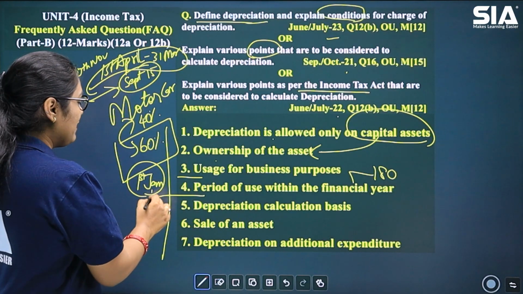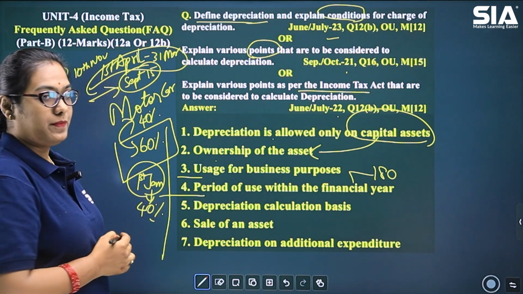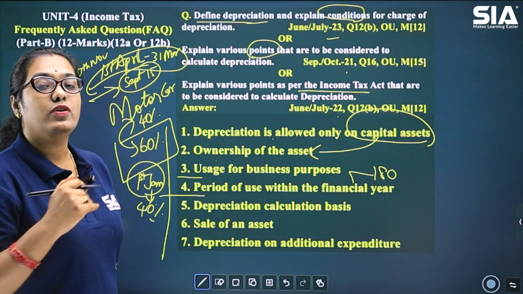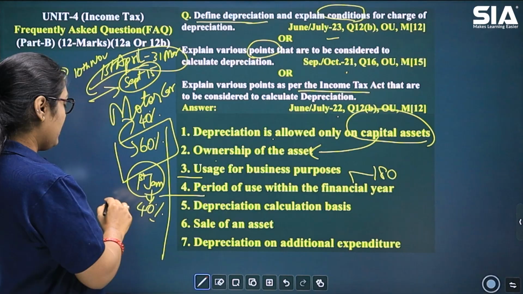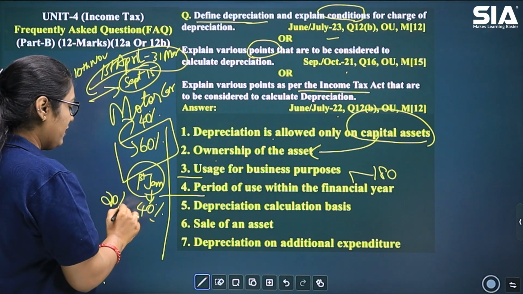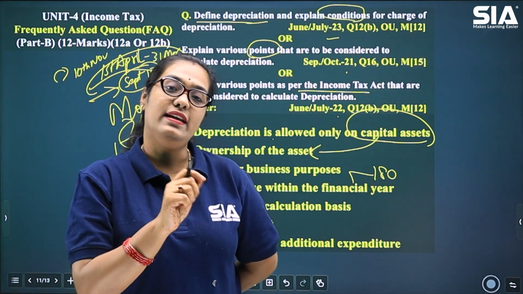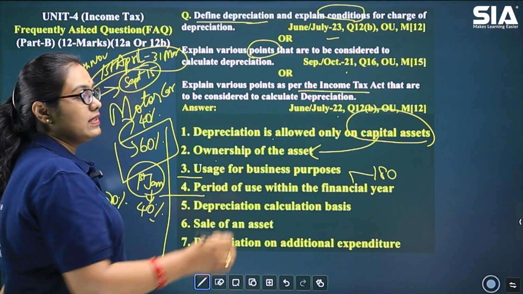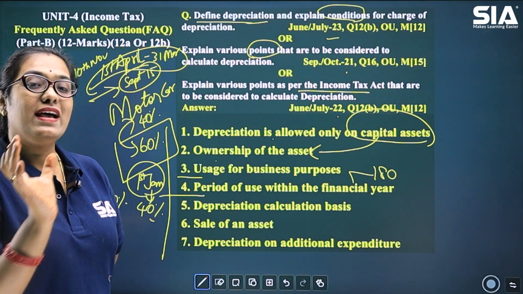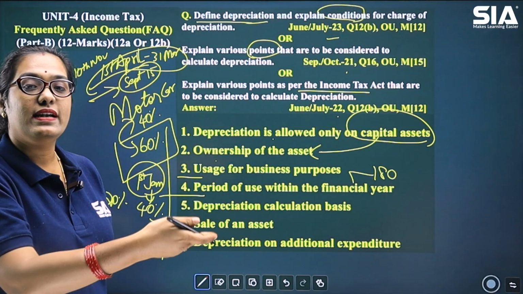For the purpose of life-saving equipment, 40% is the usual depreciation rate. Okay. Now, half of it only will be allowed as depreciation. So, it means the depreciation rate will be 20%. Why? Because the asset was used for less than 180 days. Okay. That is the meaning of period of use within the financial year. So, how long has the asset been used is also important, whether it is more than 180 days or less than 180 days.